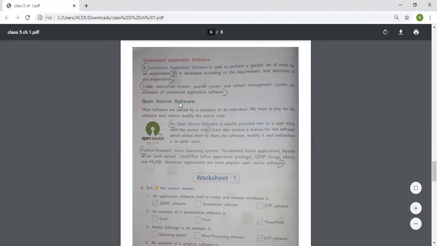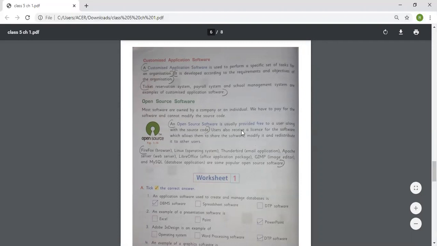Open source software. Most software is owned by a company or an individual. We have to pay for the software and cannot modify the source code. An open source software is usually provided free to a user along with the source code.